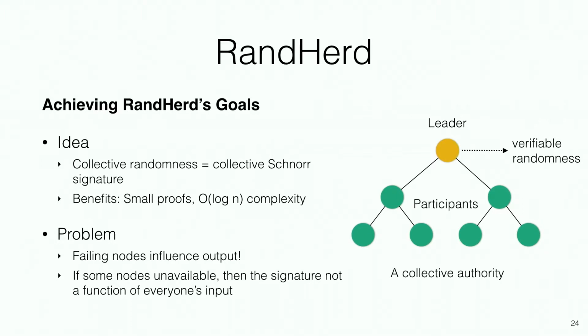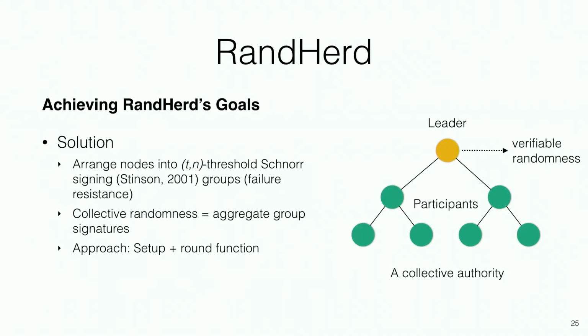So the problem here was that while it works, we achieved the goal of better performance because we're communicating on a tree, so it's log n, and the signatures are easy to verify, we weren't completely bias-resistant. If we simply take every single node and expect every node to always produce the value, then things really don't go well if one of the nodes is offline intentionally or otherwise. Because of one missing input, the resulting signature would be different, and that would give the adversary the ability to selectively affect the randomness that comes out of the protocol.